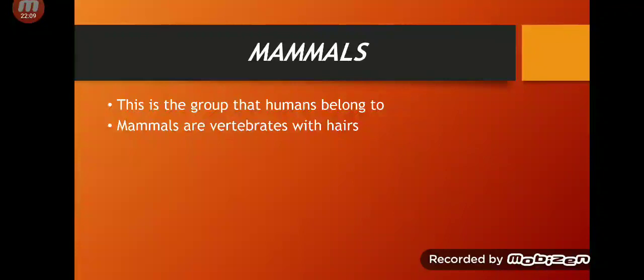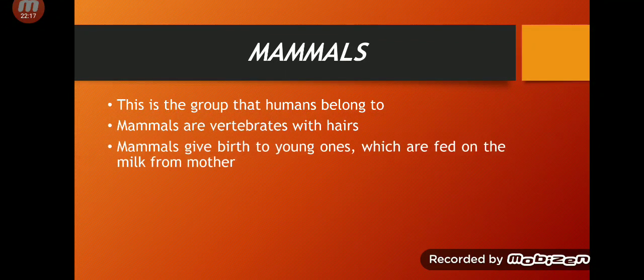But some vertebrates have fur instead of hair. Mammals give birth to young ones which are fed on the milk from mother. All the other four classes lay eggs, but mammals don't lay eggs. They give birth to babies, and these babies feed on the milk from their mother.